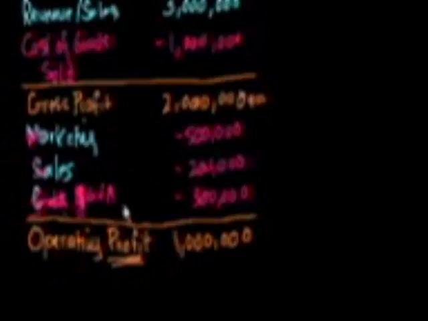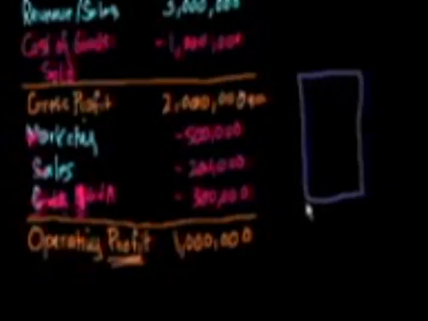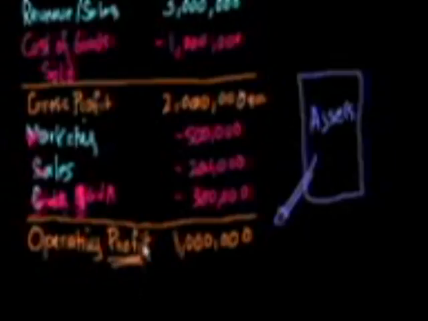That's what is generating it. But I've drawn a bunch of balance sheets before, and I think this is a good time to draw a balance sheet. So you have kind of the assets of a company. And we'll talk a little bit more about assets and enterprise value, and there's a little bit of a nuance there. But essentially the company itself, before you think about how the company is paid for or how it's funded, if you just think about the enterprise itself, the assets are generating this, right? They're generating the operating profit, and that's a very important thing to realize in the future when we talk about return on asset.